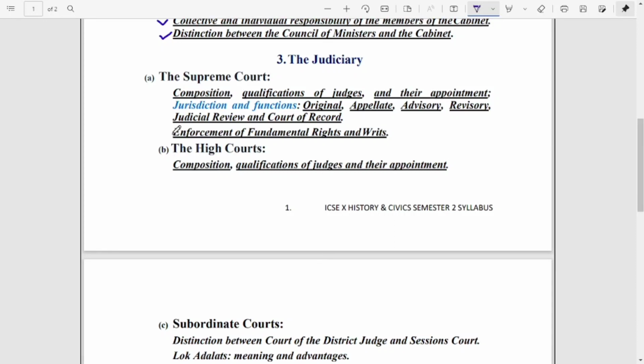And then the third one you can see here, enforcement of fundamental rights and writs. How are fundamental rights protected? Definitely by issuing various writs, like mandamus, quo warranto, habeas corpus, certiorari. Just go through all these writs, which they are, and when these writs are used by the higher court to the lower courts.